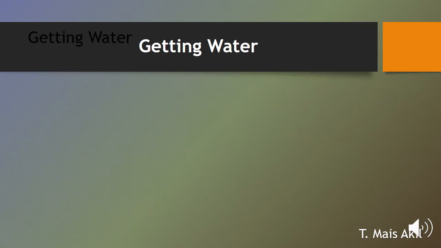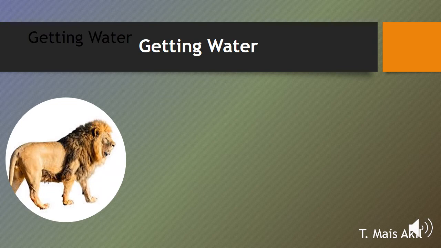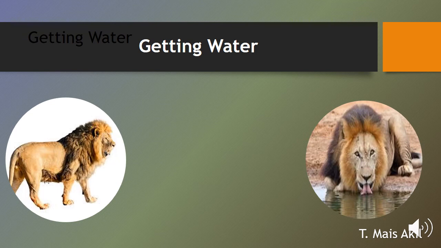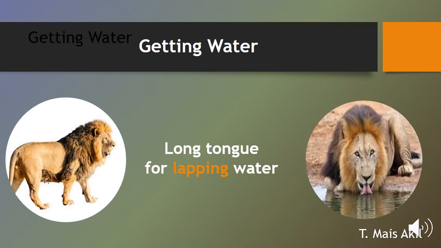Start with getting water. Look at this animal. What is it? Yes, it's a lion. How could the lion get water? What is the structure that the lion uses to get the water? Yes, very good. The lion here is using its tongue. So, a long tongue for lapping water. The lion is lapping water with its long tongue. Very good. So, some animals have a long tongue for lapping water.